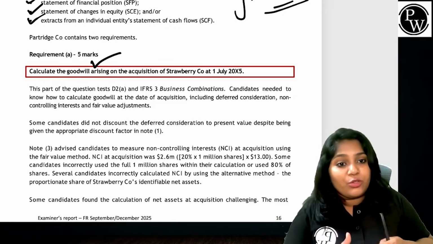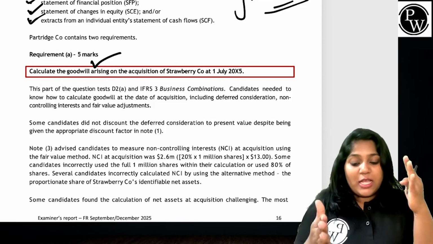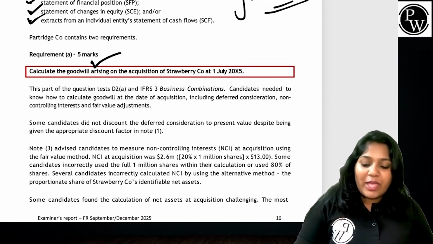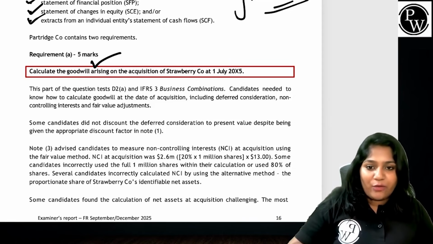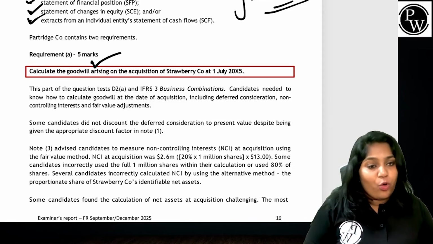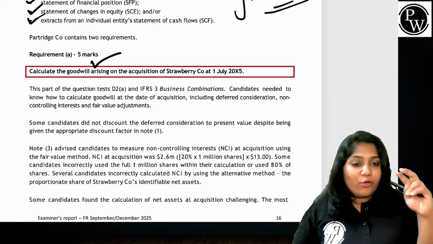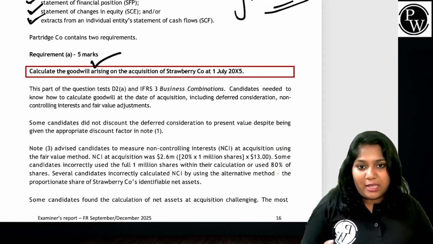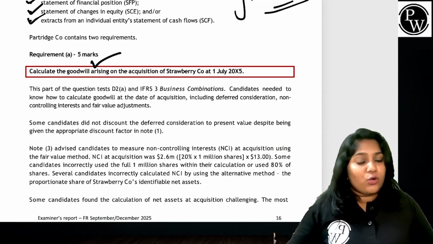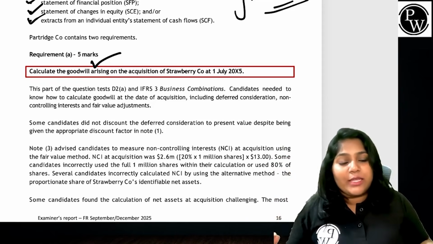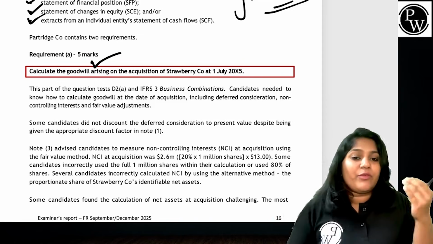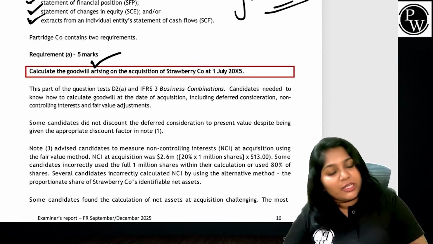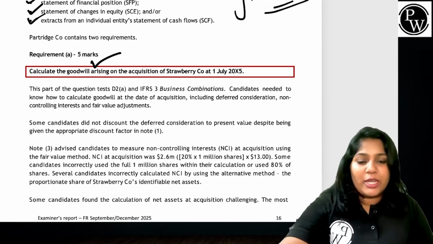Second, you need to know the fair value of net assets at acquisition. That means my subsidiary company, Strawberry company's, fair value of net assets at the date of acquisition, so that I know the total amount that I'm paying for the worth of the assets. If any kind of non-controlling interest is there, which I'm not acquiring, it's my job to eliminate that part from the fair value of net assets. So NCI can be calculated at fair value method. It can also be calculated on a proportionate basis.